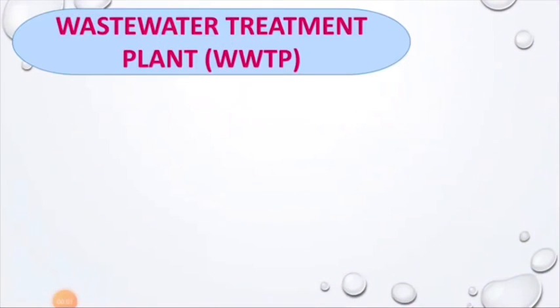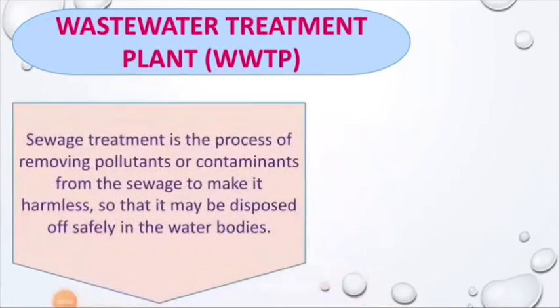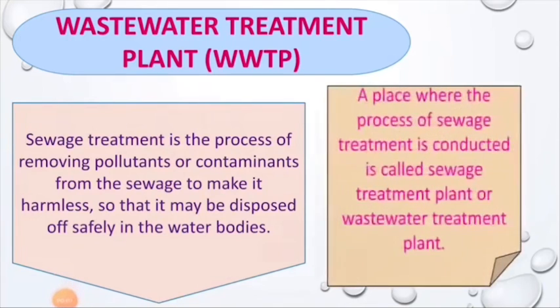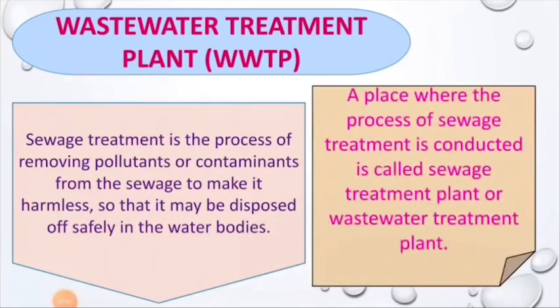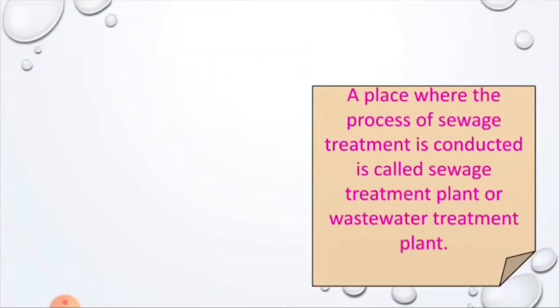Next is the wastewater treatment plant. Sewage treatment is the process of removing pollutants or contaminants from the sewage to make it harmless so that it may be disposed of safely in the water bodies. A place where the process of sewage treatment is conducted is called a sewage treatment plant or wastewater treatment plant. It involves physical, chemical and biological processes which remove physical, chemical and biological matter that contaminates the wastewater. So let's see each step one by one.